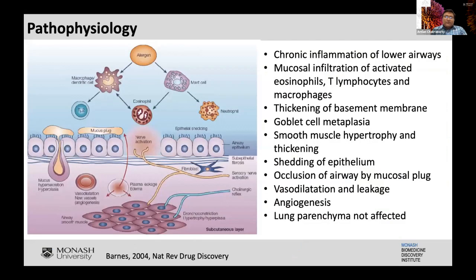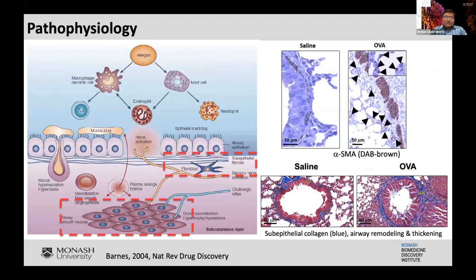If you want to know about the pathophysiology of asthma, it's a chronic inflammation with infiltration of eosinophils, T lymphocytes, and macrophages, and there's goblet cell metaplasia, smooth muscle hypertrophy, and epithelium shedding, but no effect on the lung parenchyma. On the airway remodeling side, we are looking at subepithelial fibrosis as well as the development of airway smooth muscles.